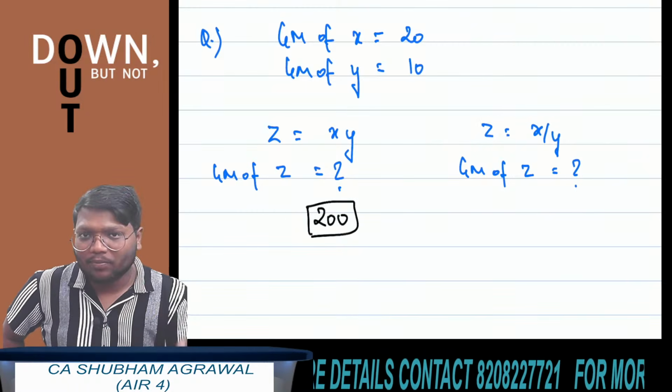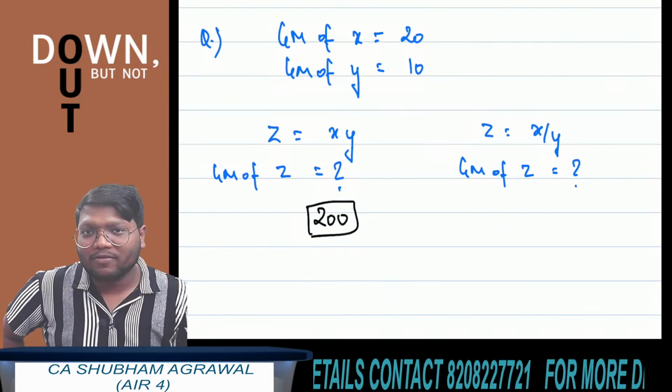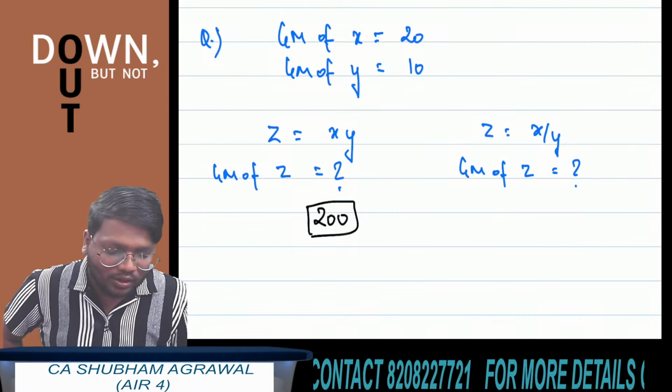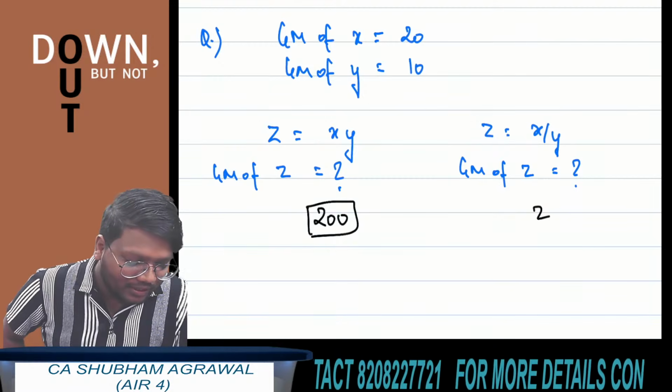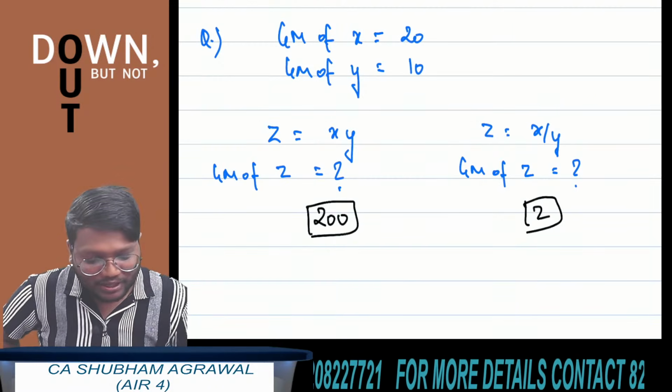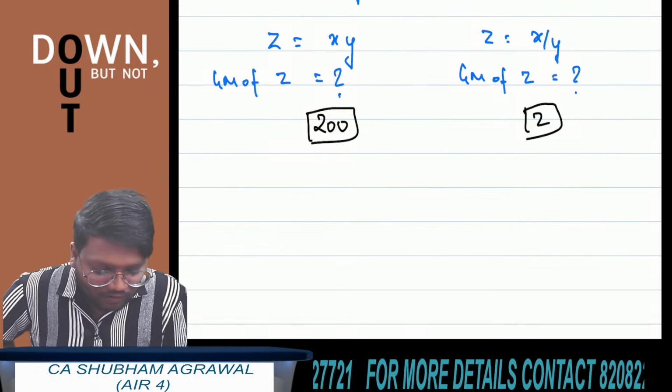And what is the answer for this? z is equal to x upon y, and we have to find the geometric mean of z. So the geometric mean of z is the geometric mean of x divided by the geometric mean of y. So 20 upon 10 is 2. Here the answer is 2. Clear? Okay.